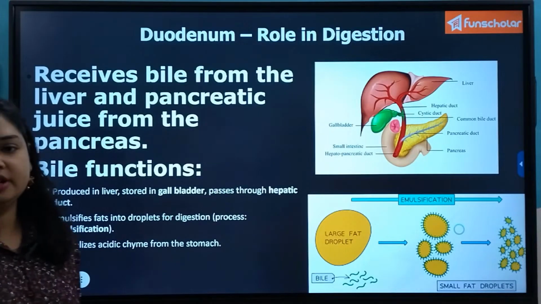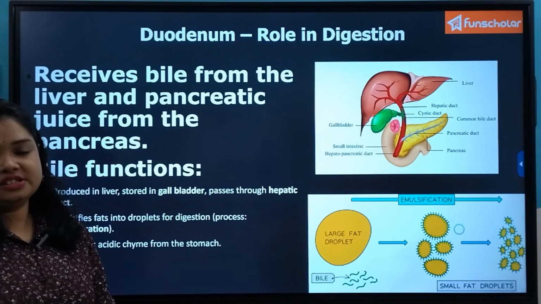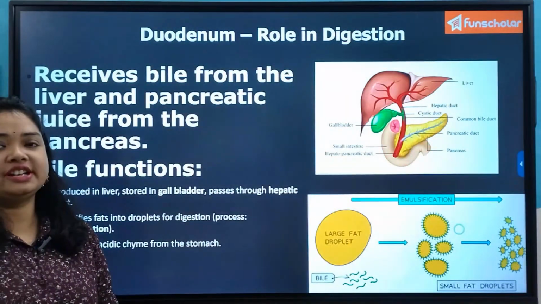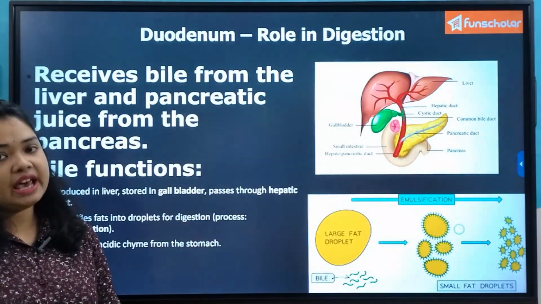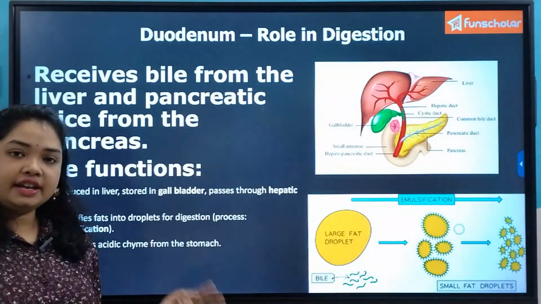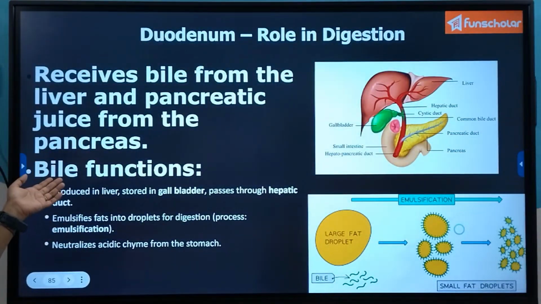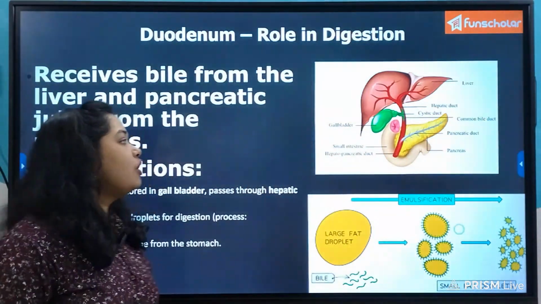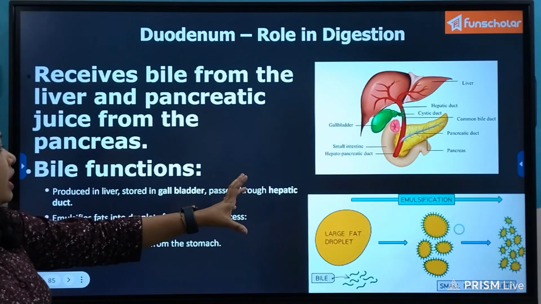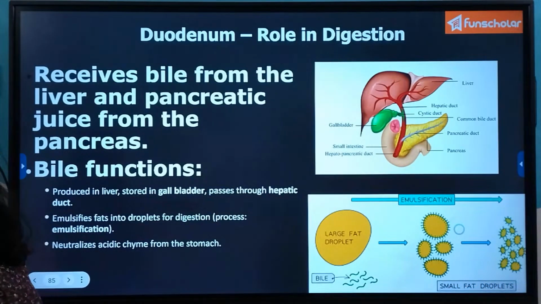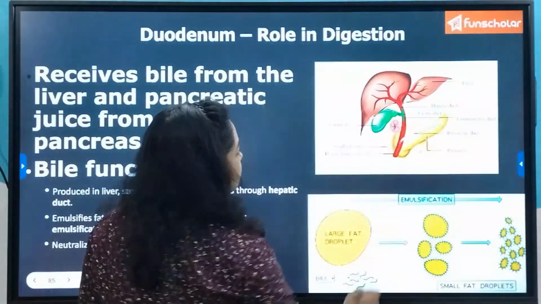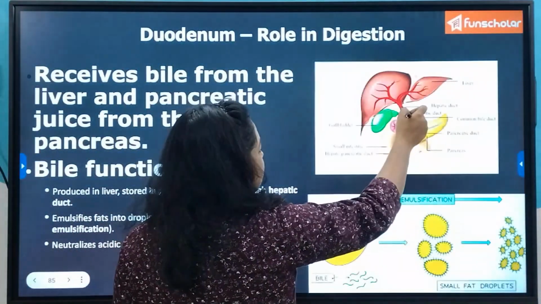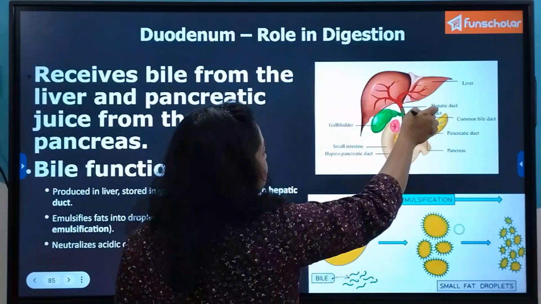So you have already watched in the video how the process of digestion in the duodenum part of the small intestine is aided by the bile juice and the pancreatic juice. Now we'll again recapitulate a bit. So we have already seen that the bile juice secreted by the liver is stored in the sac-like structure called the gallbladder, and this gallbladder releases the bile juice as and when it is required.